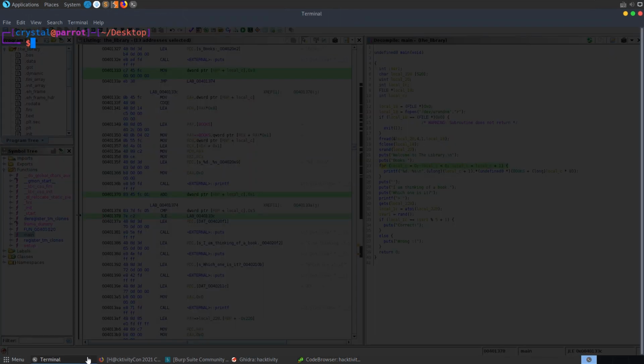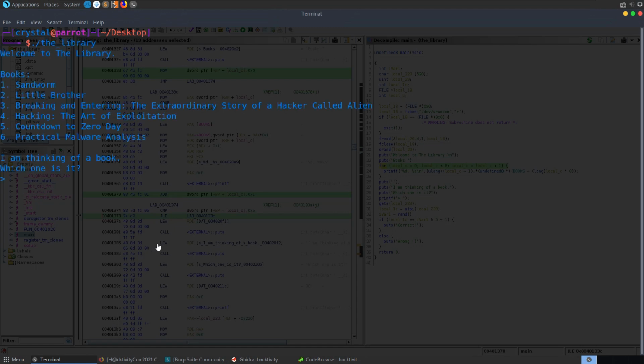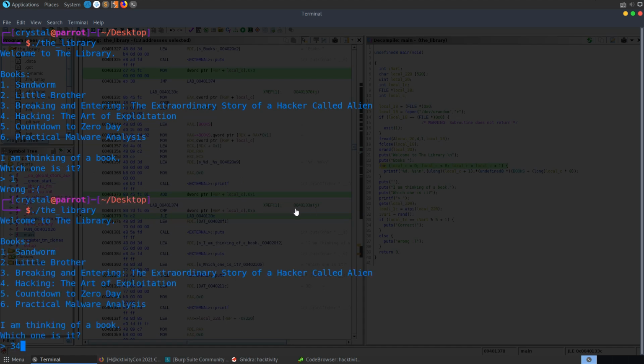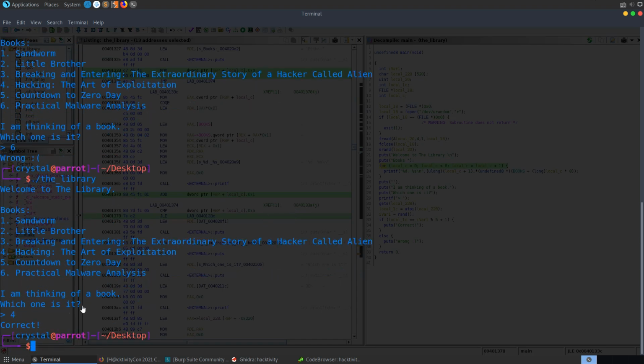Let's actually run through this while we have that on screen as well. We'll run the library so we can actually see here what's going on. So you can see it's actually just printing out the different options in that loop, and it's then saying, I'm thinking of a book, which one is it? And it's asking us to enter a value. So if we enter in a value, we either get wrong, or if we happen to guess the correct value, we'll get correct.